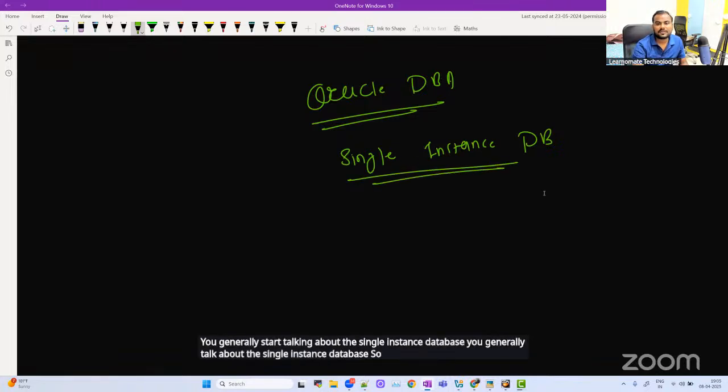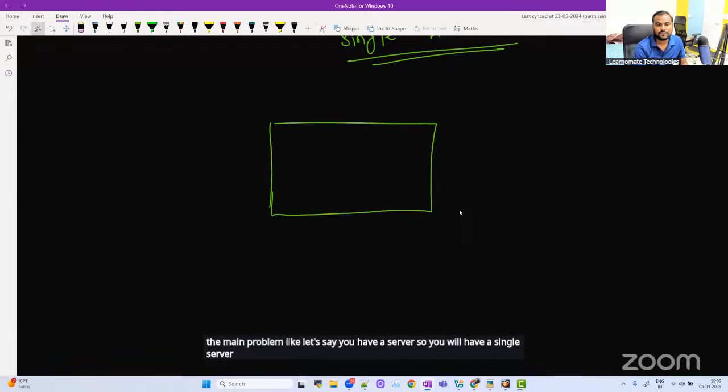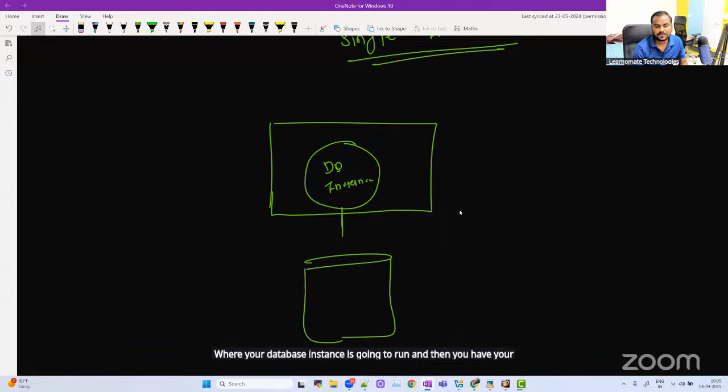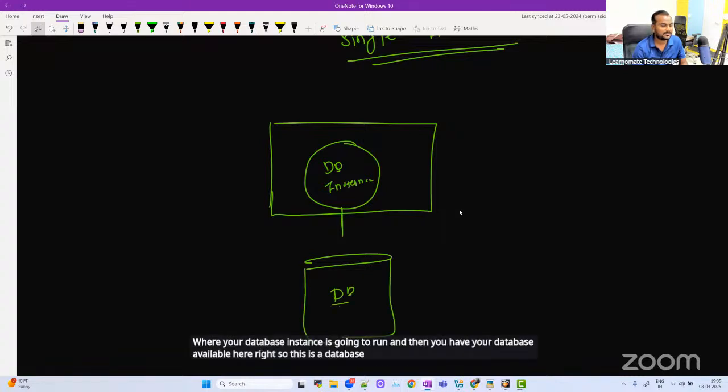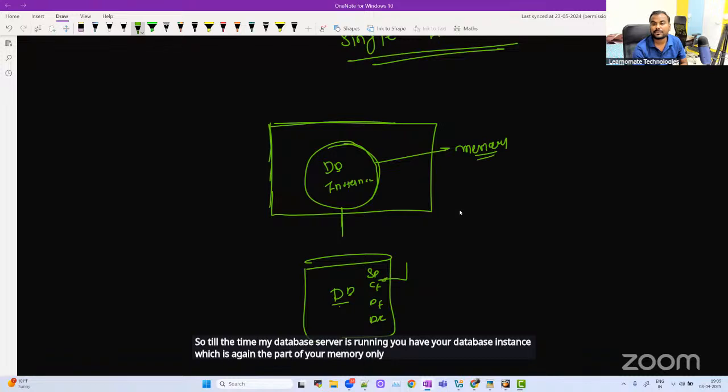So in a single instance database, what is the main problem? Let's say you have a single server where your database instance is going to run, and then you have your database available here. In this database, all the files related to the database are available, like your SP file, control files, data files, and archive log. Till the time my database server is running, you have your database instance, which is part of your memory only. There is no problem in that.